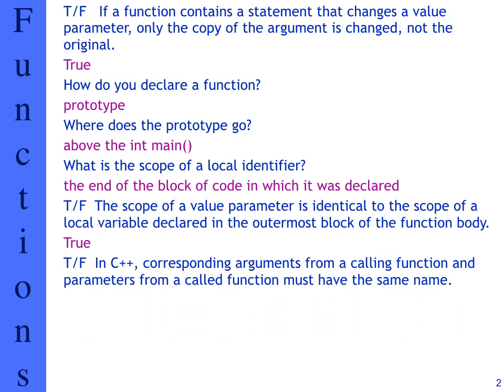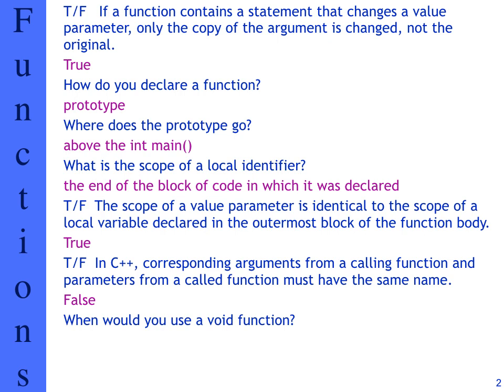True or false? In C++, corresponding arguments from the calling function and the parameters from the called function must have the same name. It means, do you need to use the same name in the main program when it's calling a function and the same name for that parameter in the function? That is false, right? We can have any name. The only thing that's correlated is the location. So the first argument that you pass to the function will be given to the first parameter of the function.